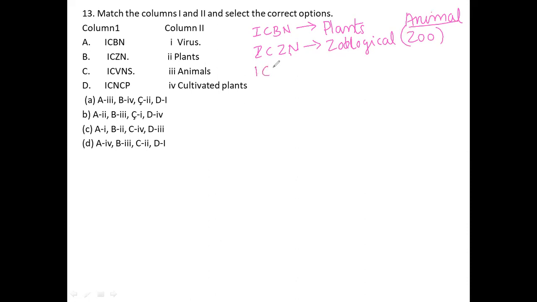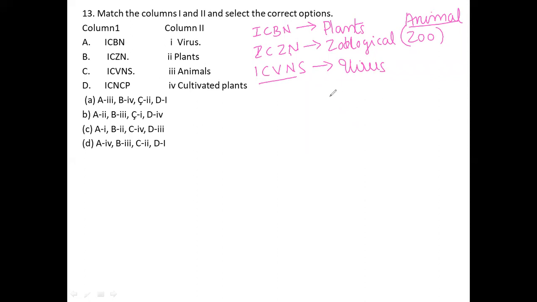ICVN. ICVN is related to the virus, International Code of Virus Nomenclature.